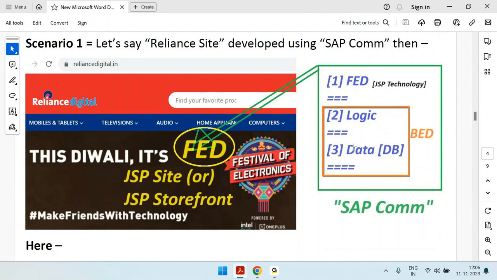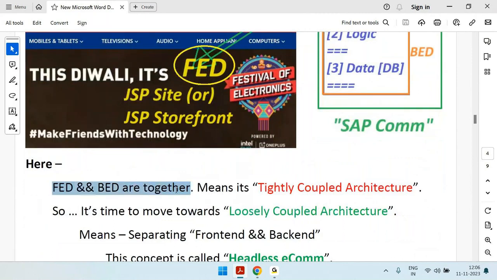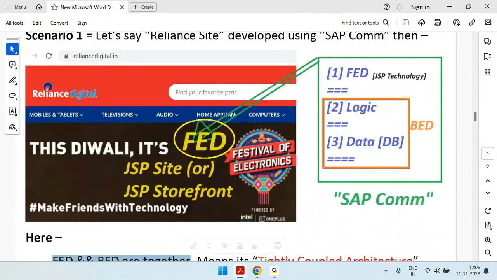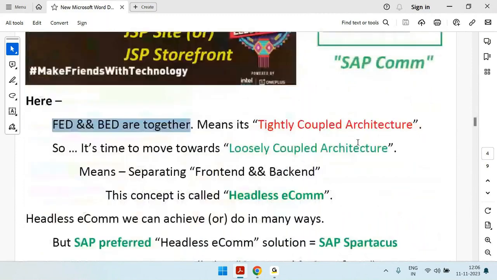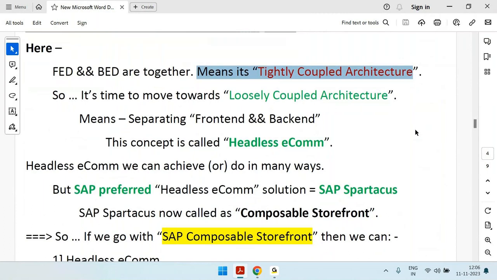So therefore, if you see the architecture right now, front end and back end are together. When I say back end, please refer logic and data. So together, that means it's a monolithic architecture or tightly coupled architecture. But we all know that nowadays everyone is moving towards the loosely coupled architecture.